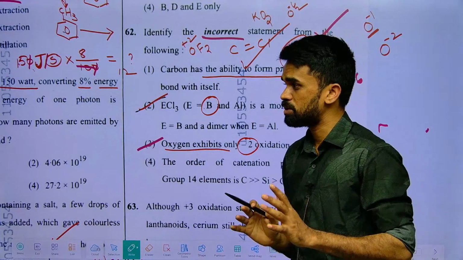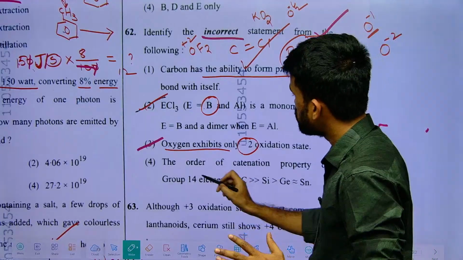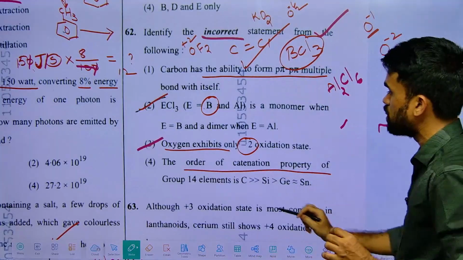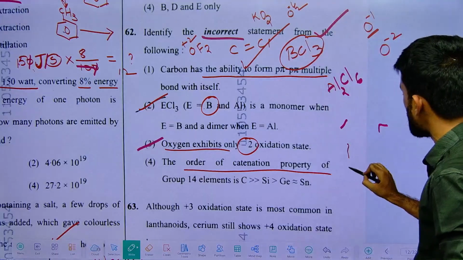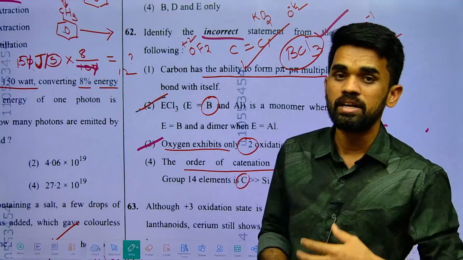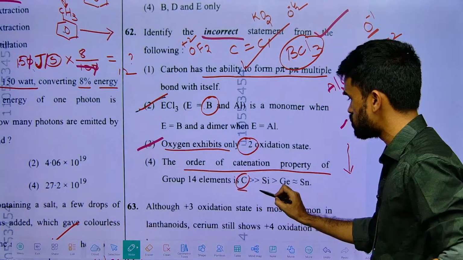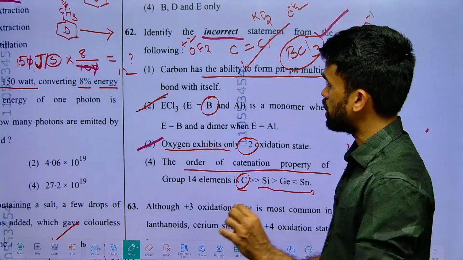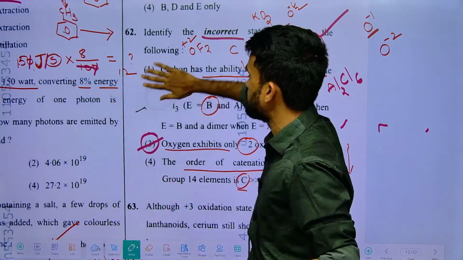Okay, so this is about the story of the NEET 2026 paper. When it comes to the fourth option, you can verify it: the order of catenation property of group 14. So down the group, what happens to catenation property? Catenation property decreases. Carbon has a self linkage property, which is what we call catenation property. Carbon shows maximum, and as we go down the group it decreases. So the incorrect, most suitable answer for this particular discussion is option number 3.